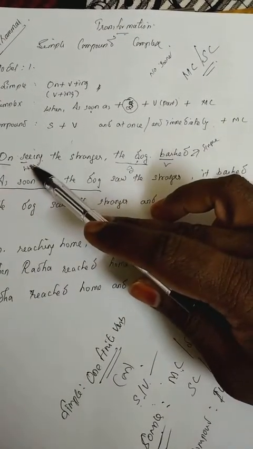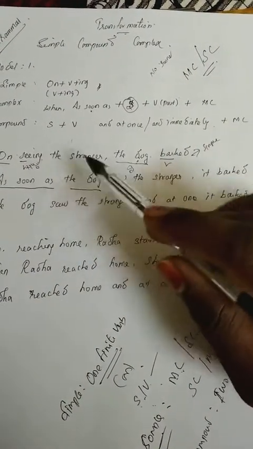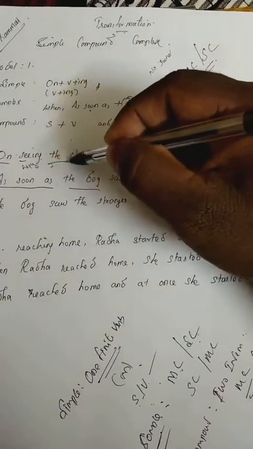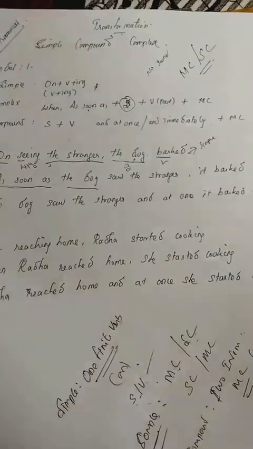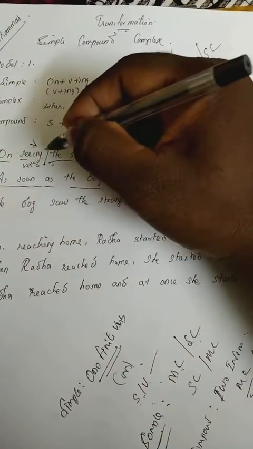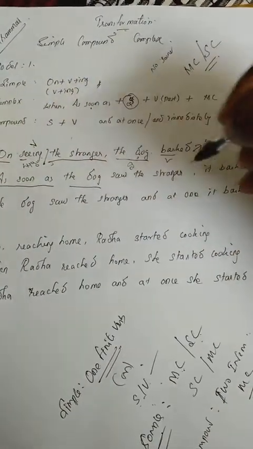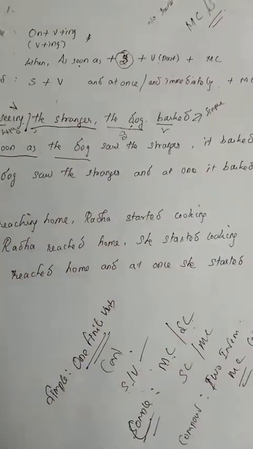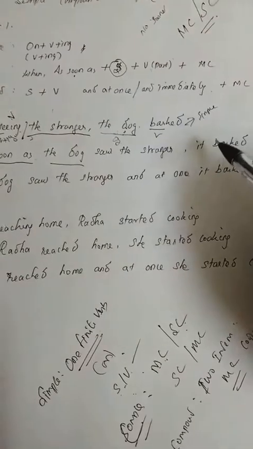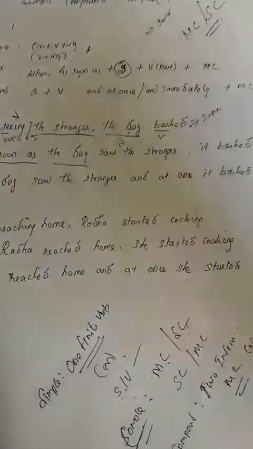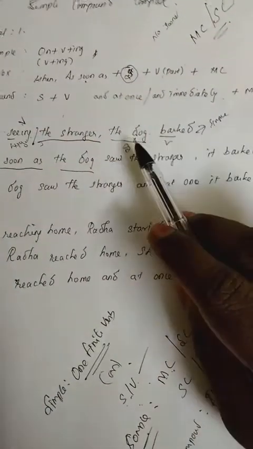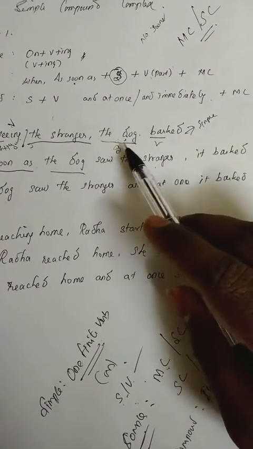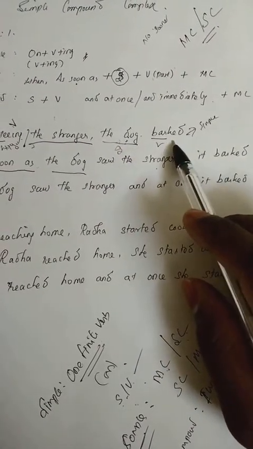See is the present, and the past tense is saw. So as soon as the dog saw. The remaining part you write as it is, after the verb, whatever is there. After this, the dog barked.